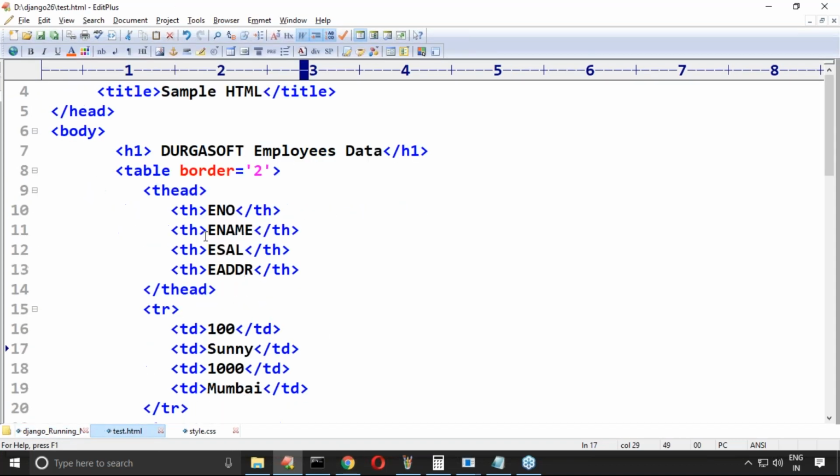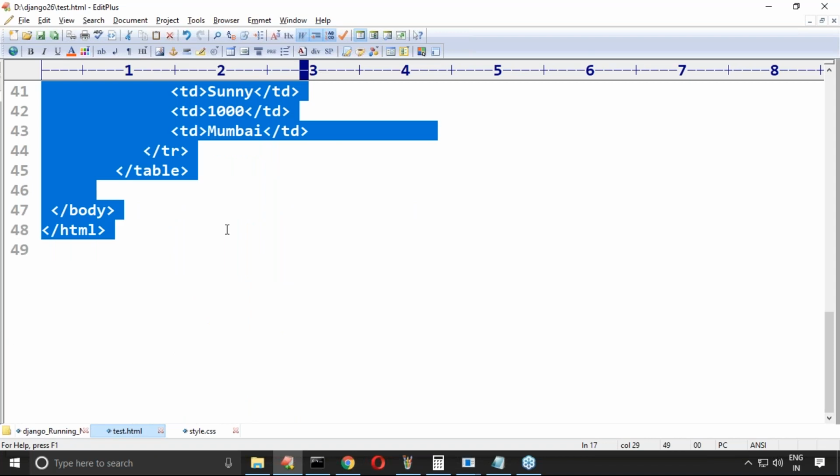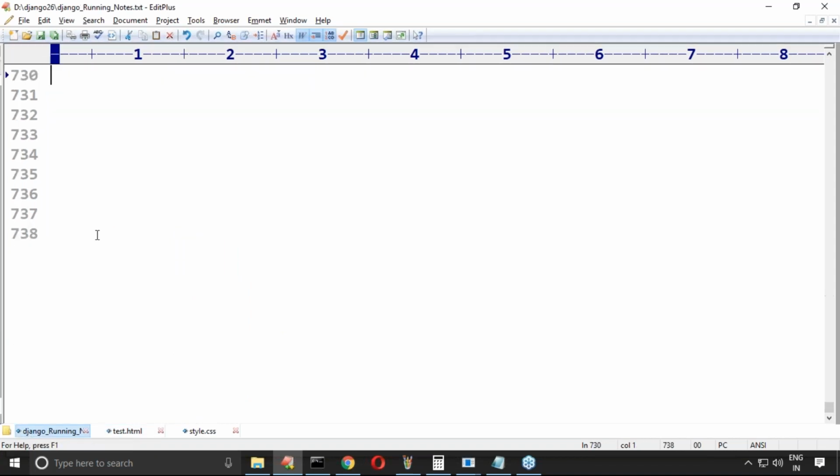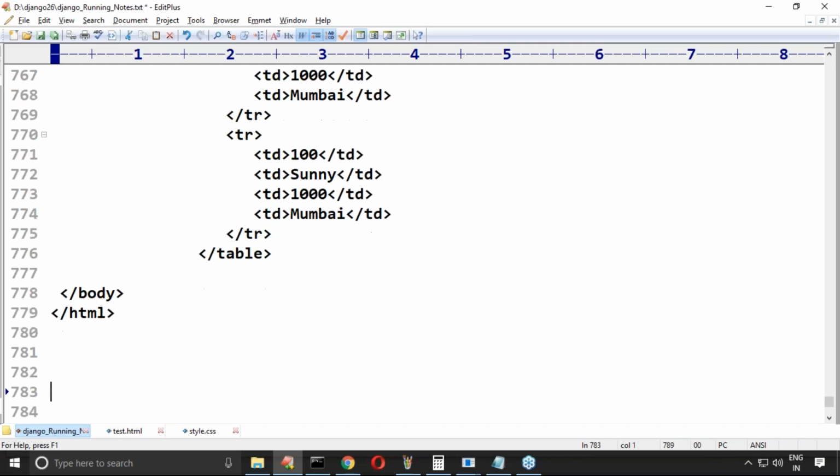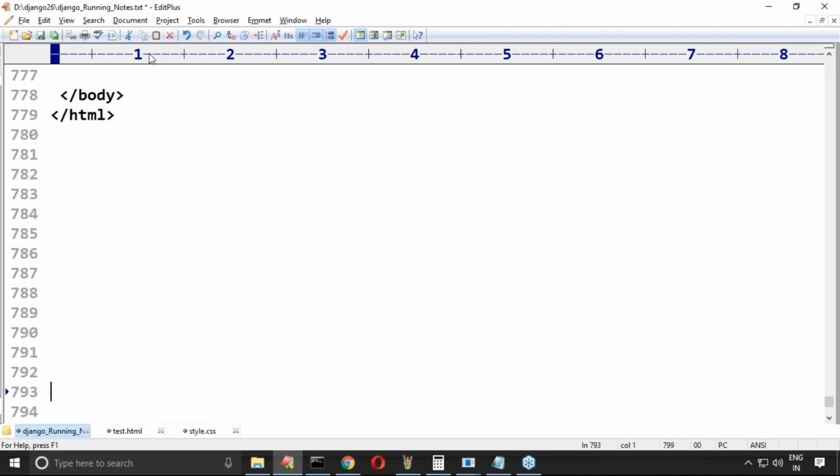So clear? Is everyone in a position to understand how to create a table? How you can create a table? Is it clear for you people? Okay, which tags are we going to use?